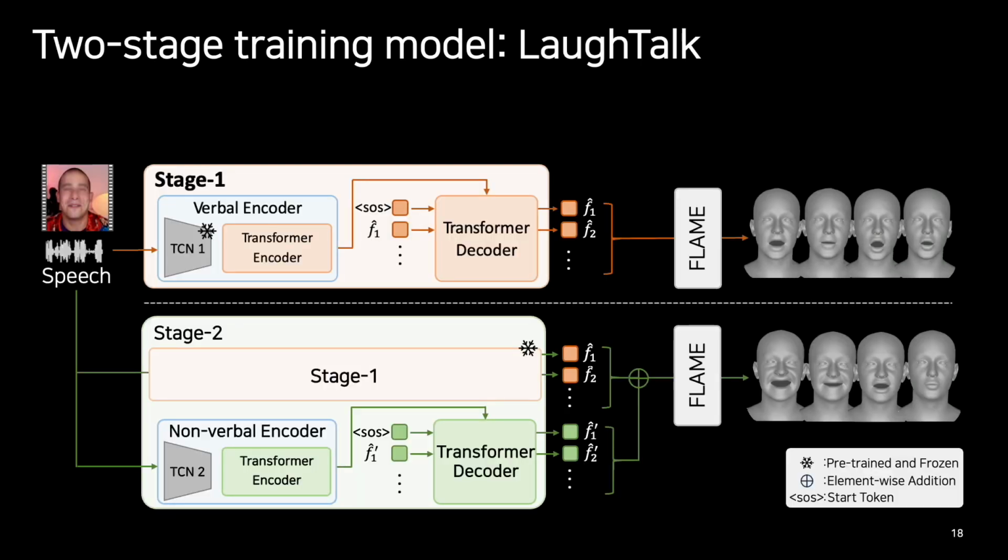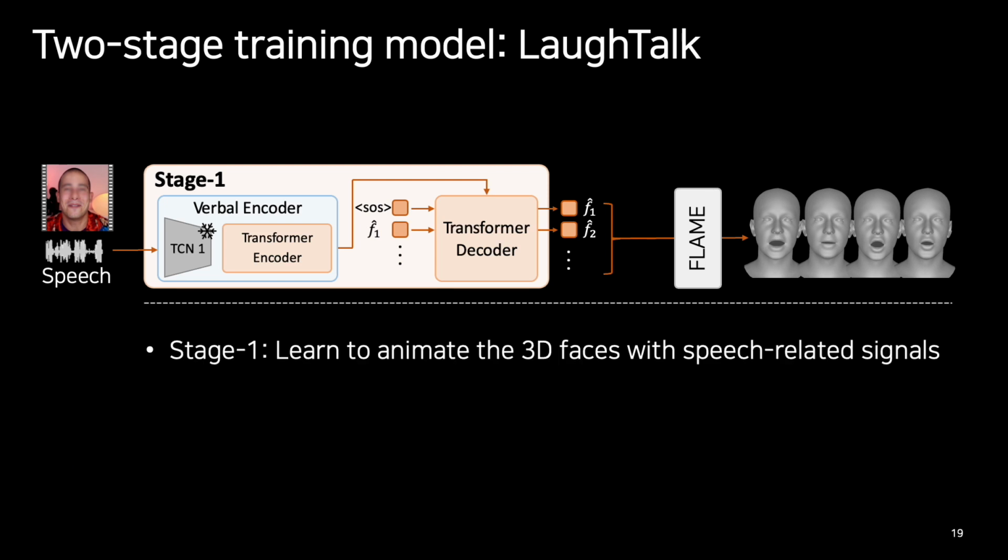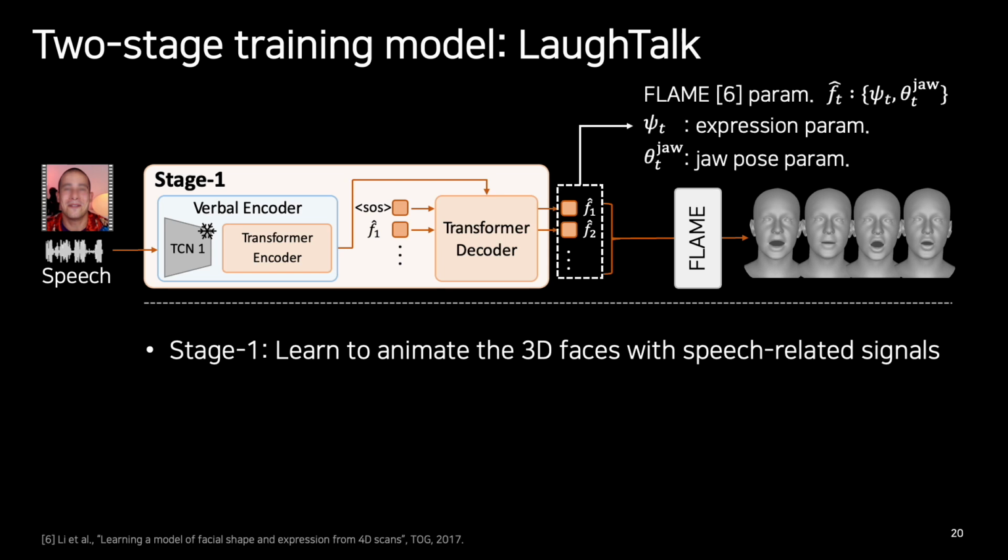Using this dataset, we propose a two-stage training model, LaughTalk, to synthesize a 3D talking head that can talk and laugh. In stage 1, the model learns to animate the 3D faces with speech-related signals. The input speech is fed into the stage 1 model and outputs sequences of FLAME heads. These FLAME heads are built with the FLAME parameters, including expression and jaw pose parameters. Therefore, by feeding these to the FLAME model, we can generate animated 3D talking heads.